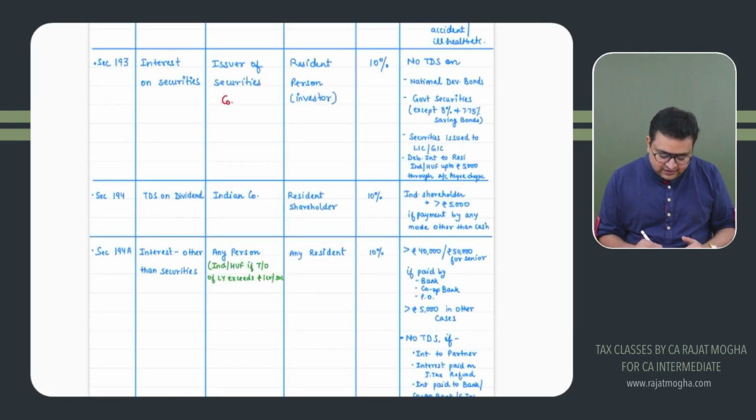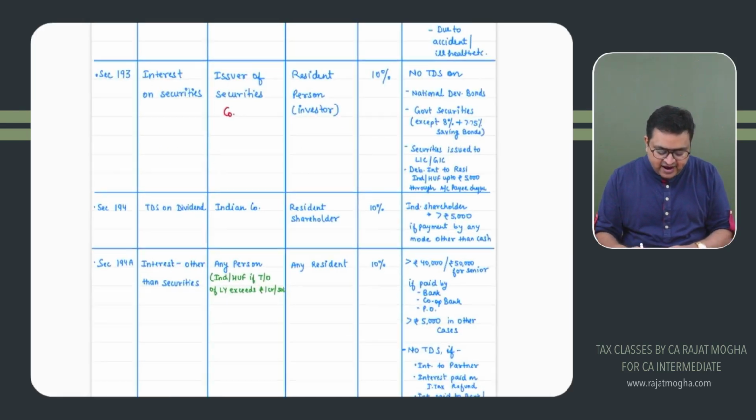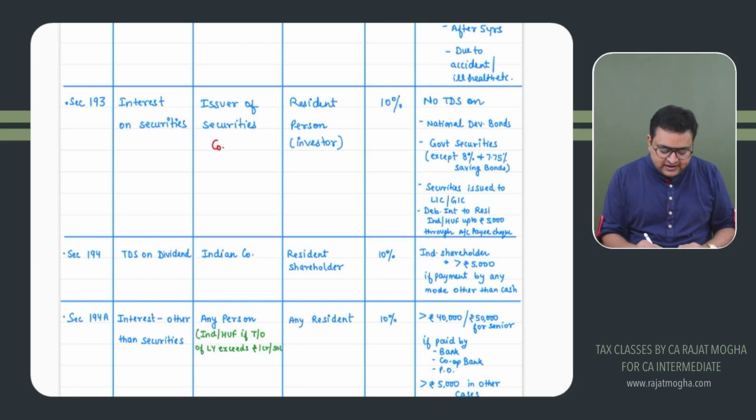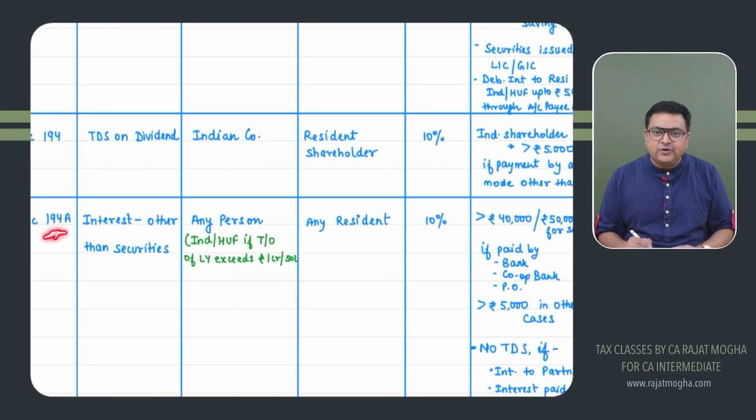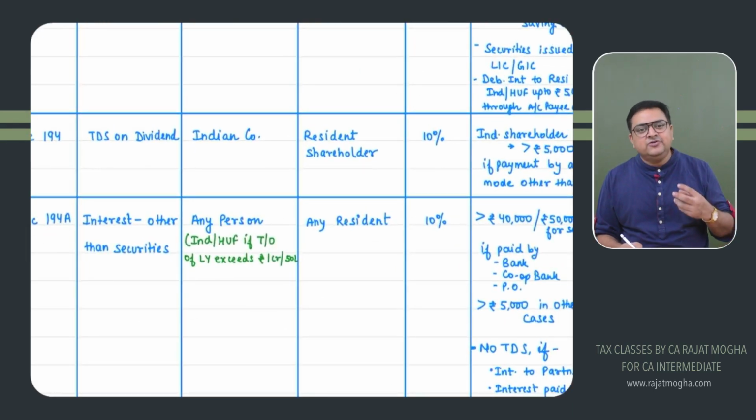See, in sections 194 and 193, why have I not mentioned it? Because there an individual cannot be a deductor. It was dividend, so the deductor can only be a company. Here, the interest is on securities, and securities cannot be issued by an individual or HUF. So that is the reason I have not discussed it. But over here, in 194A, the borrower can be an individual or HUF also.